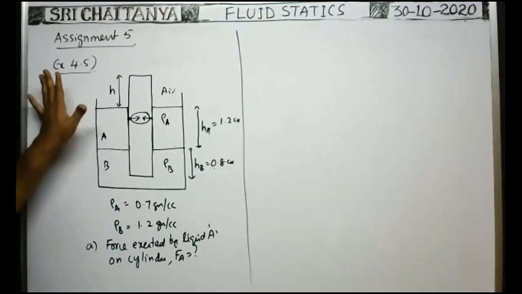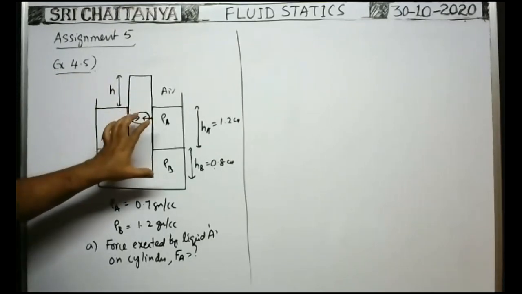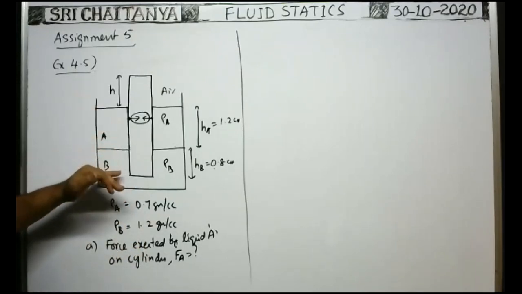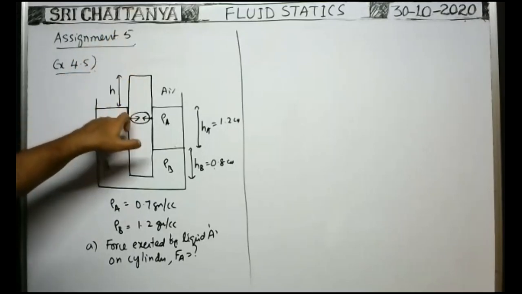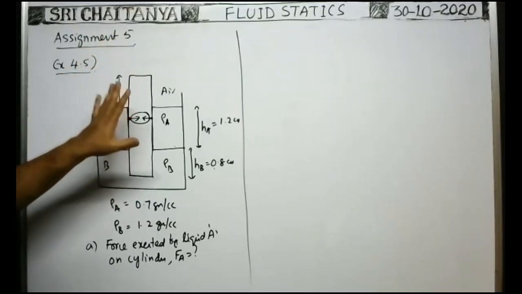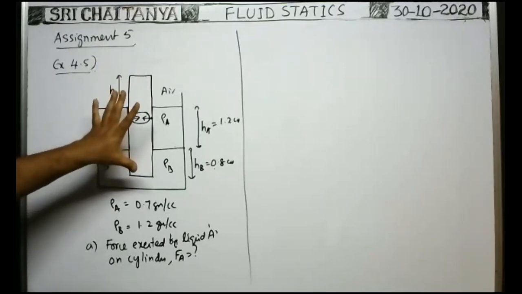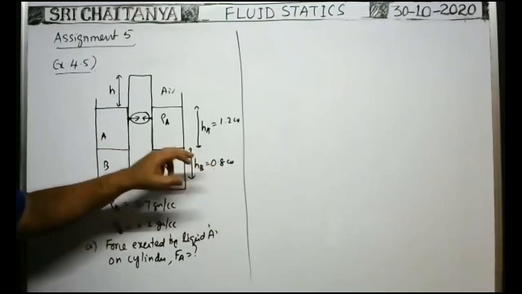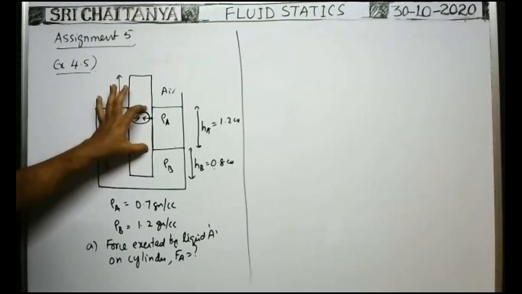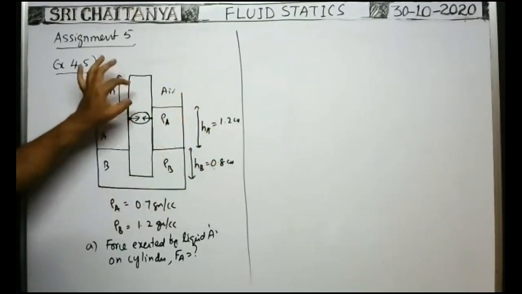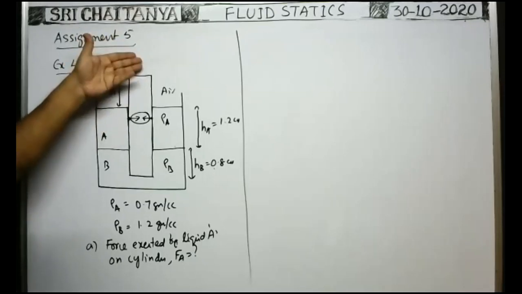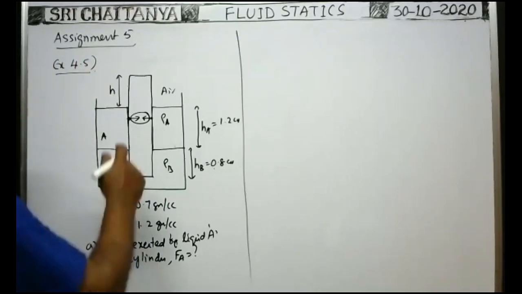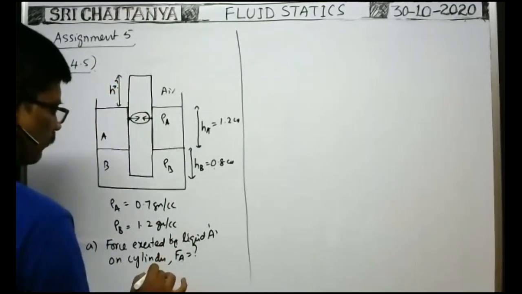Here in example 4.5, there are two immiscible liquids, A and B. From the data, the density of A is less than the density of B, so A floats over the surface of B. The cylinder is in equilibrium at this position. The length of the cylinder inside liquid B is 0.8 centimeter, the part inside liquid A is 1.2 centimeter, and the remaining length of the cylinder in the air above the surface of liquid A is H. What is the value of H under equilibrium? H is equal to question mark.